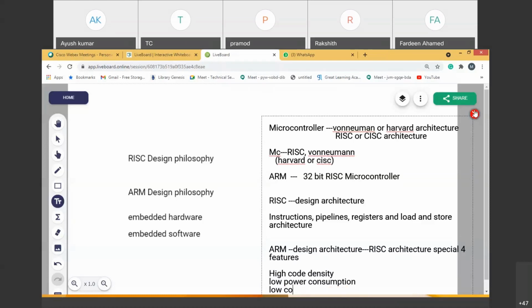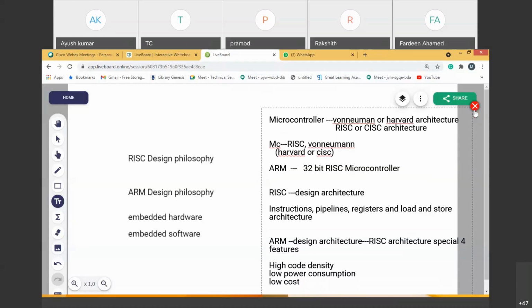Then what else? Low power consumption means it is associated with a small size battery, you can say. Low cost, what else? ARM design architecture needs to have high code density, low power consumption, low cost, and small coverage area.